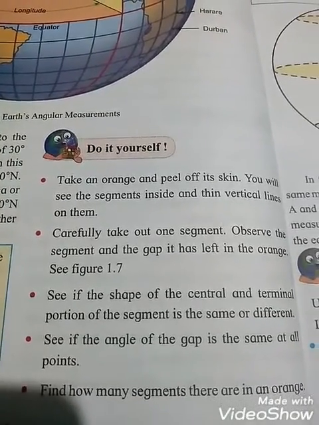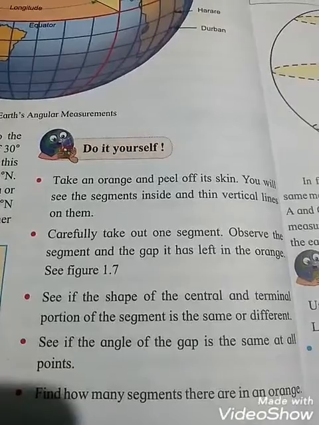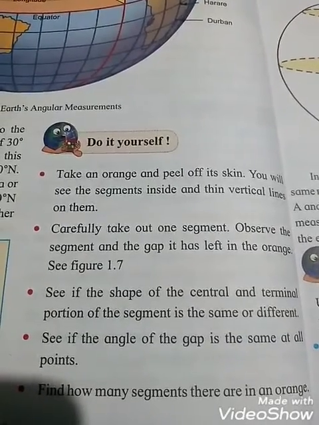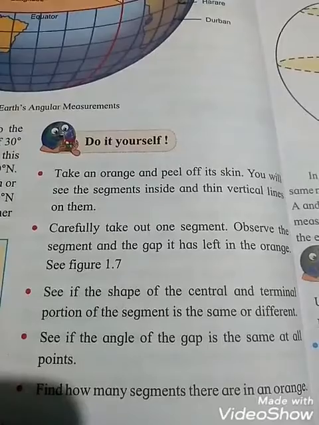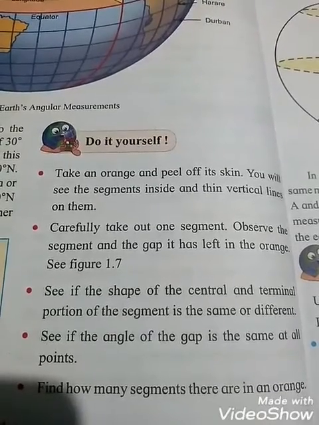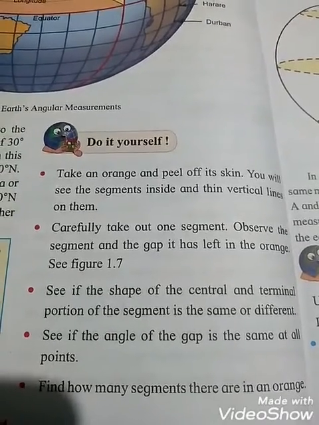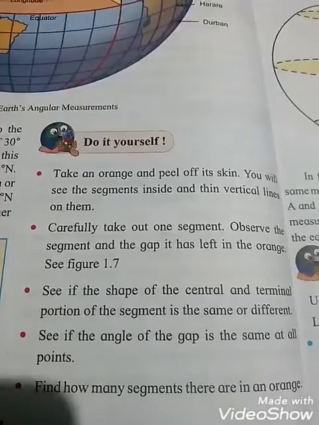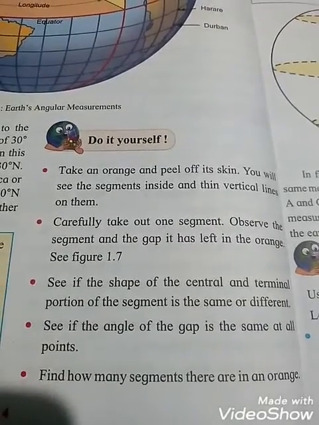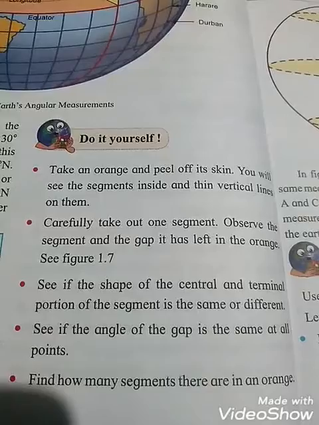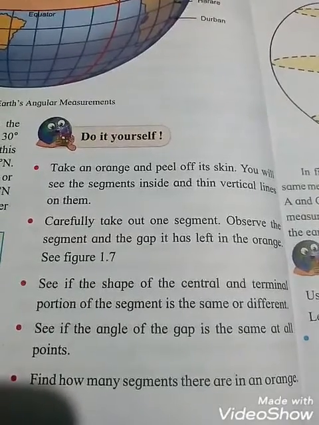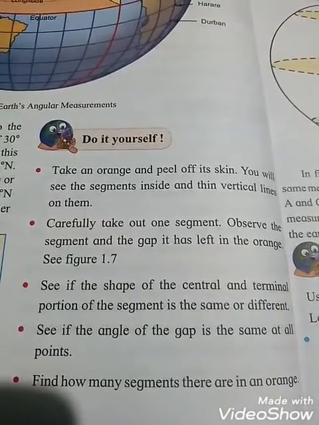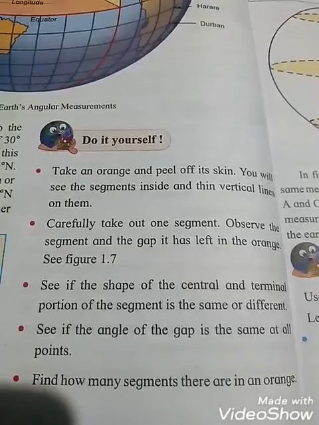Okay students, next, carefully take out one segment, observe the segment and the gap it has left in the orange. See figure 1.7. So you have to carefully take out one segment, means one part you have to remove, and observe the segment and the gap it has left in the orange. Next point, see if the shape of the center and terminal portion of the segment is the same or different. So see, it is not the same. Okay, it is different.